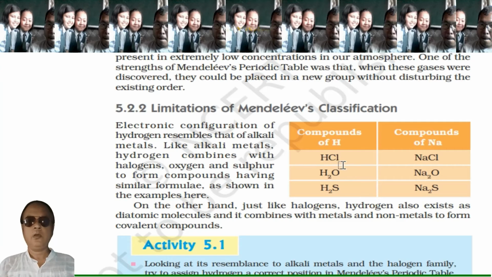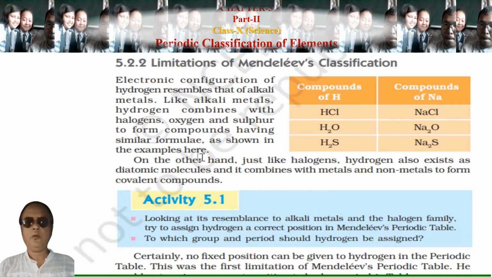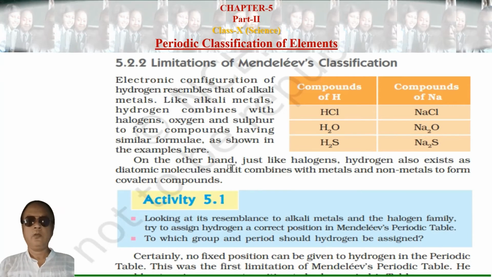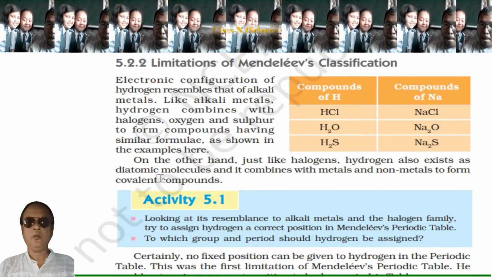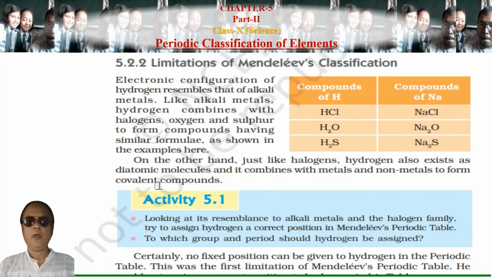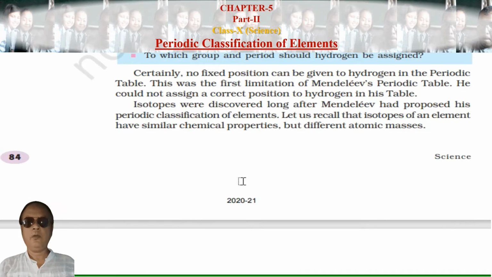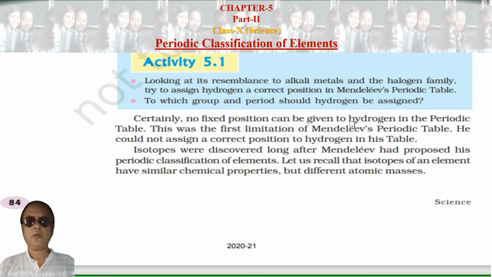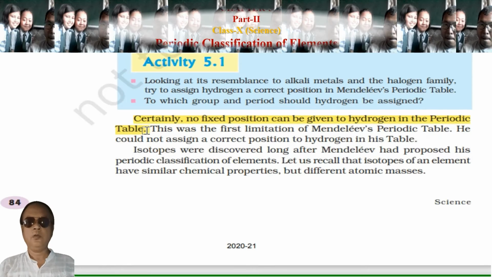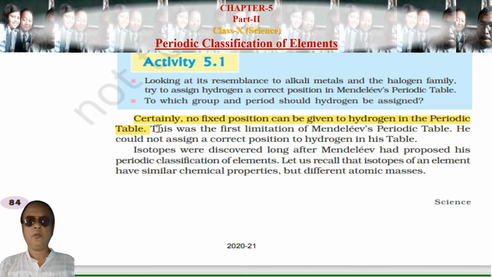So sodium is an alkali metal and hydrogen forms compounds like alkali metals do. On the other hand, just like halogens, it also acts like halogens. Hydrogen also exists as a diatomic molecule. It combines with metals and non-metals to form covalent compounds. Certainly no fixed position can be given to hydrogen in Mendeleev's periodic table. So the first limitation is this: he could not assign a correct position to hydrogen in this table.